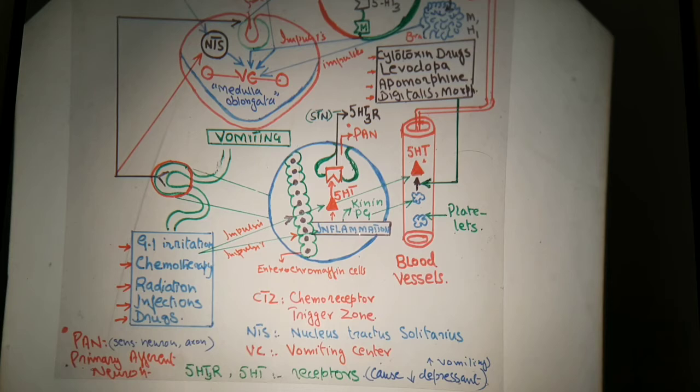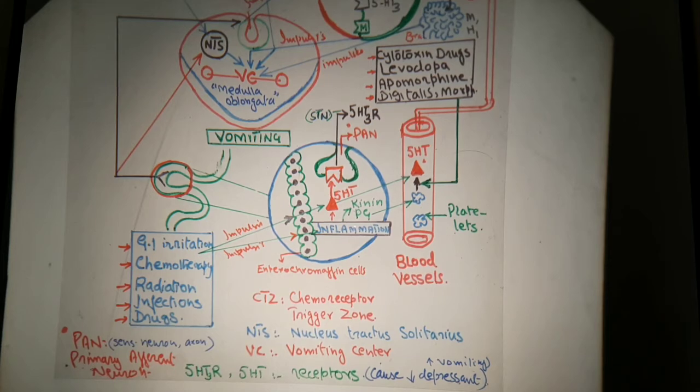On the other hand, when there is inflammation, there is also release of 5-hydroxytryptamine, that is serotonin. 5-hydroxytryptamine is nothing but serotonin. So there is release of serotonin. These kinins and prostaglandins act upon the blood vessels. This is the blood vessel, starting from here to here.